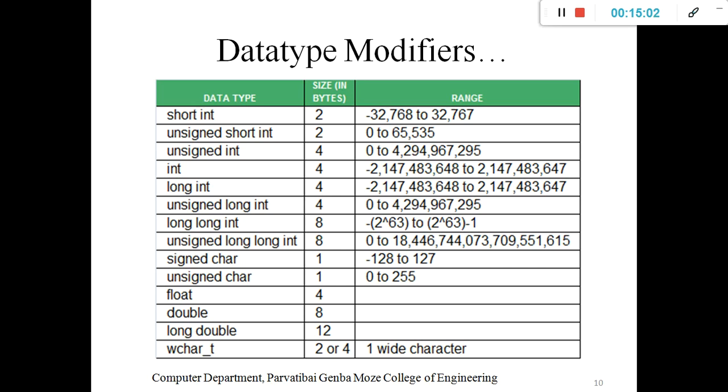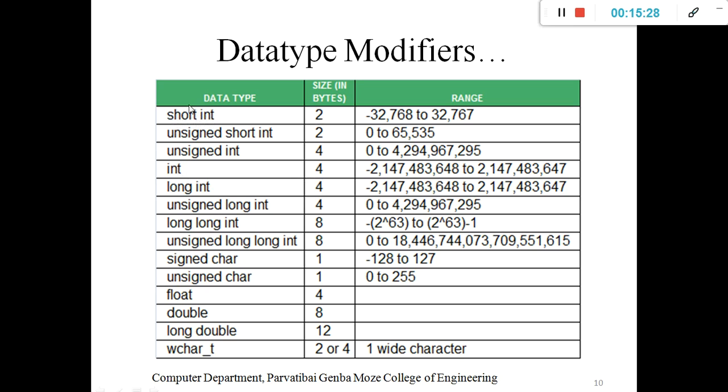These are the data types, then size in bytes and range. Then short int is 2, normal int is 4. Because of this modifier, short, the int data type size is 4 but it is reduced to 2 because of short. This data type modifier modifies the size of int.